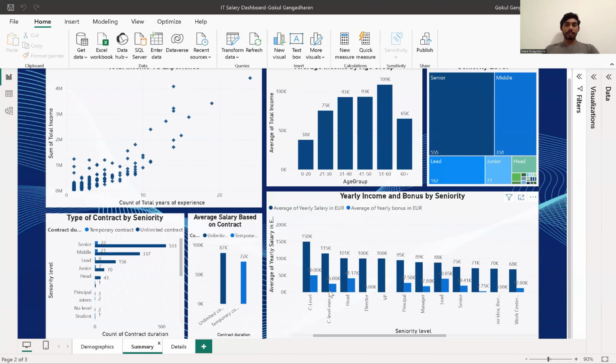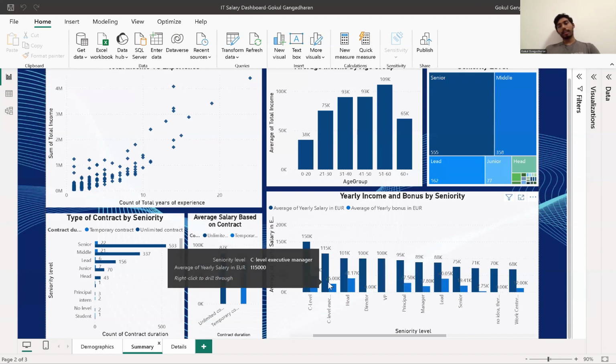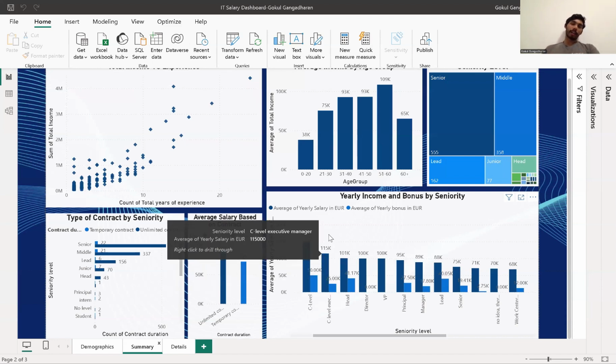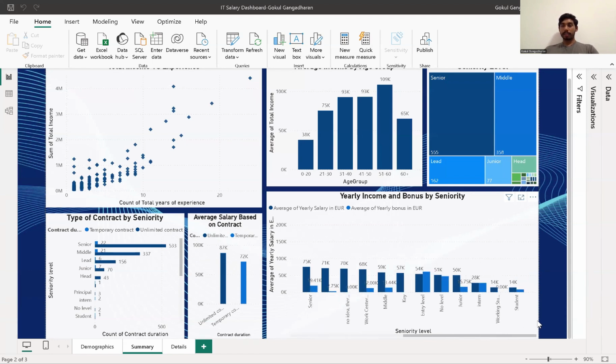The next one is C-level executive managers. These are the managers who come just below the top C-level executives like the CTO. They earn around 115,000 a year on average, and almost 25,000 in bonus. Then followed by head, director, VP, principal, manager, lead, and senior. The people who earn the lowest are the student employees, working students and interns. We can see they earn very little compared to the other people based on seniority.